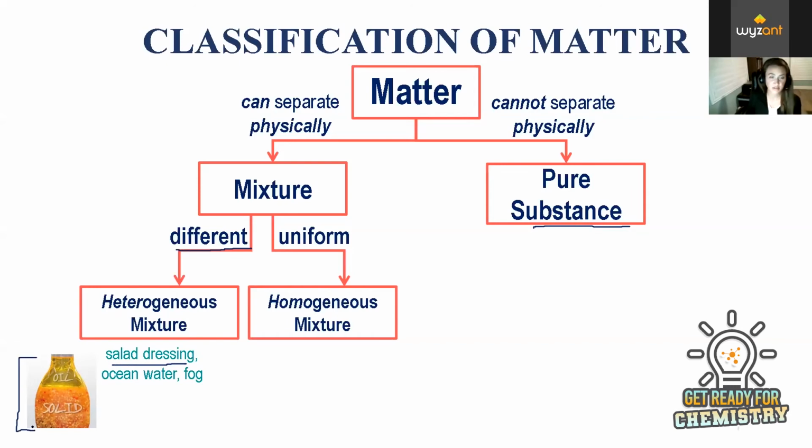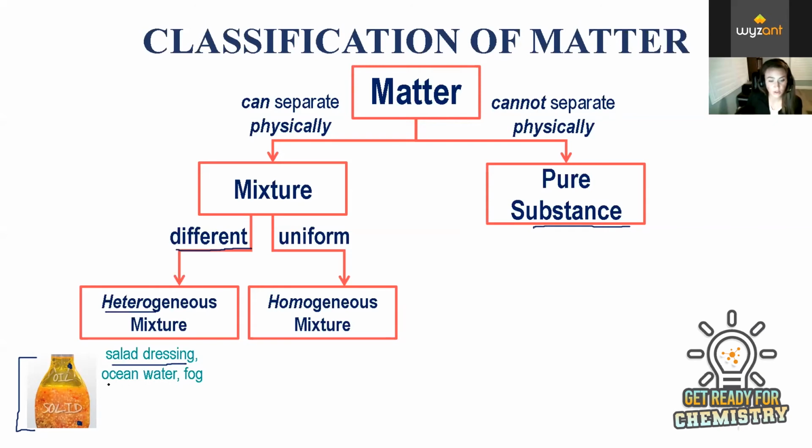If we leave salad dressing to sit for a little bit, we'll see a layer of usually more solid particles drop to the bottom. If you were to grab a sample at the top of the bottle or at the bottom, you would see that the concentrations are different throughout the bottle. So this would constitute a heterogeneous mixture.